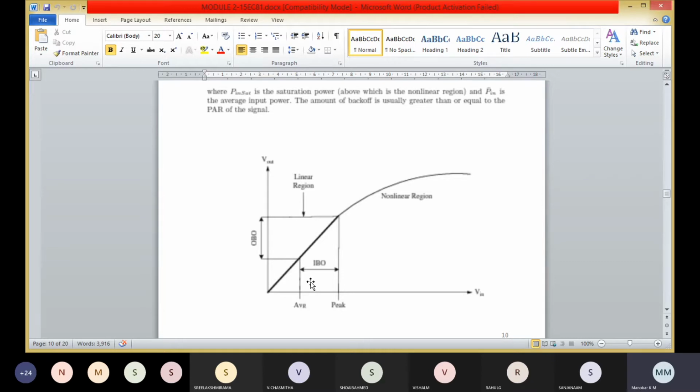It would be desirable to have the average to peak values be as close together as possible in order to maximize the efficiency of the power amplifier.